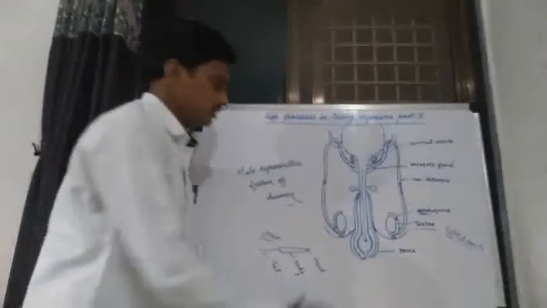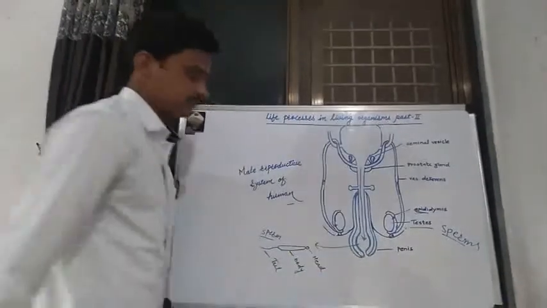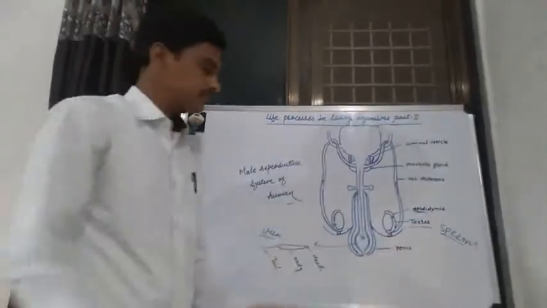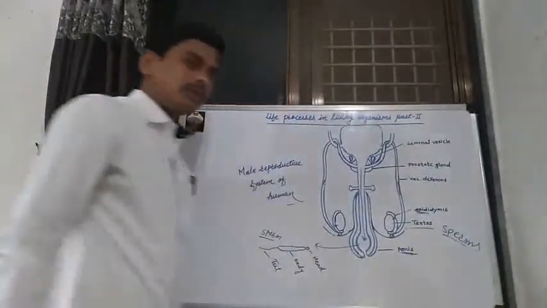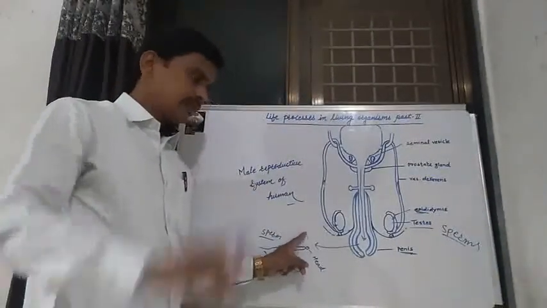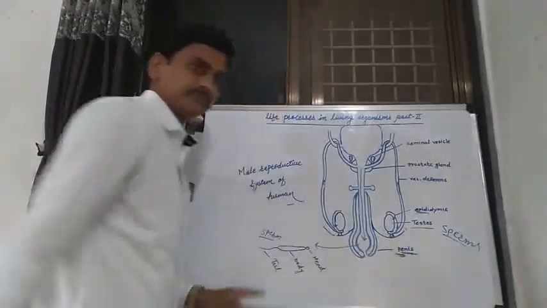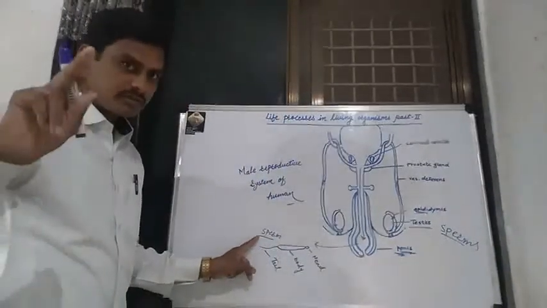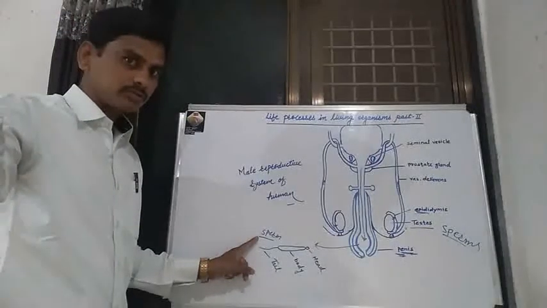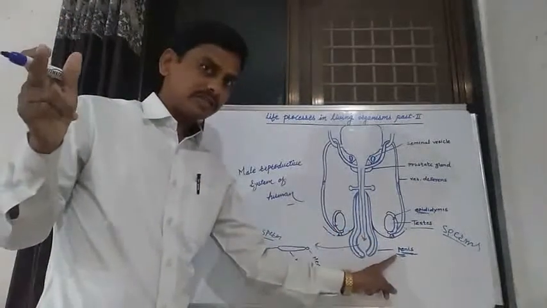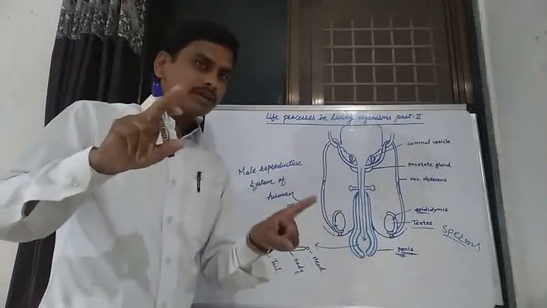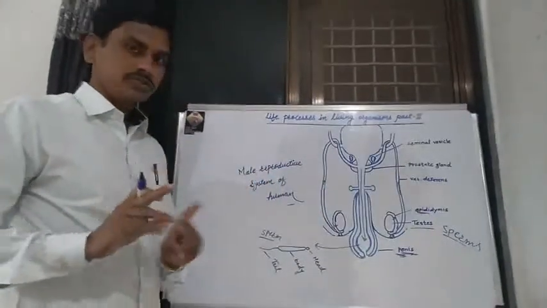When the sperm enters the penis, the sperm then enters the female reproductive system through the penis. That's why these are the most important organs in the male reproductive system.